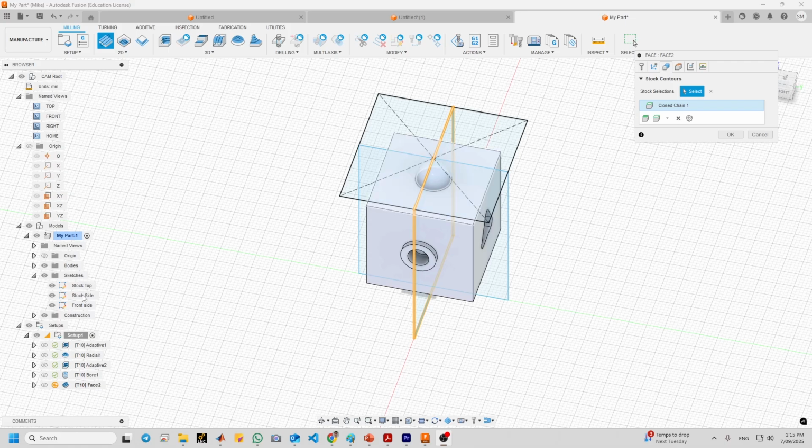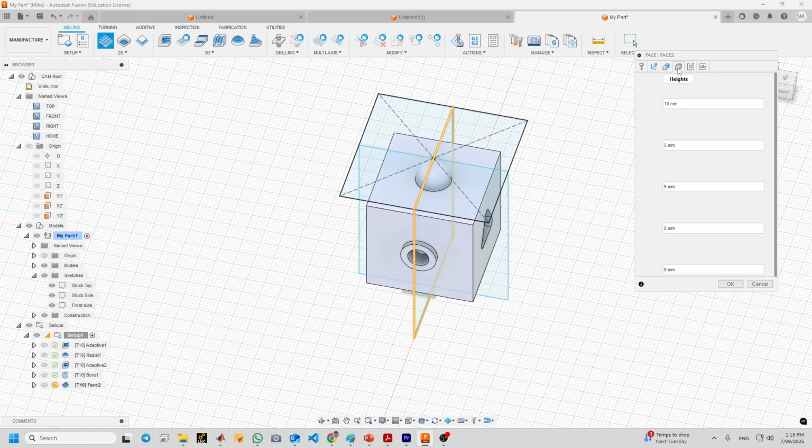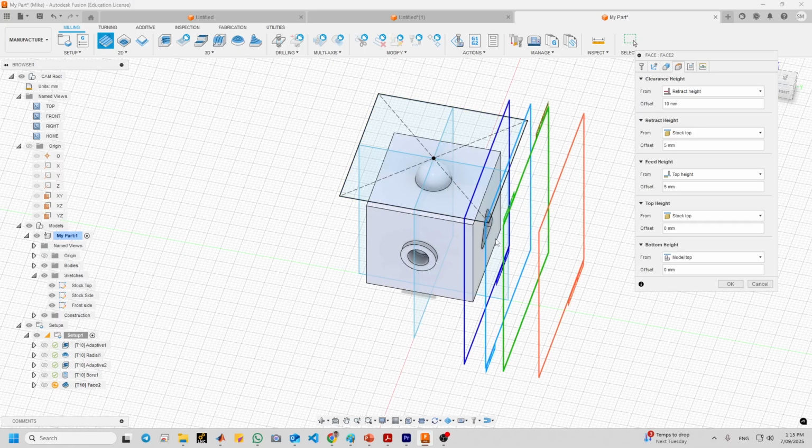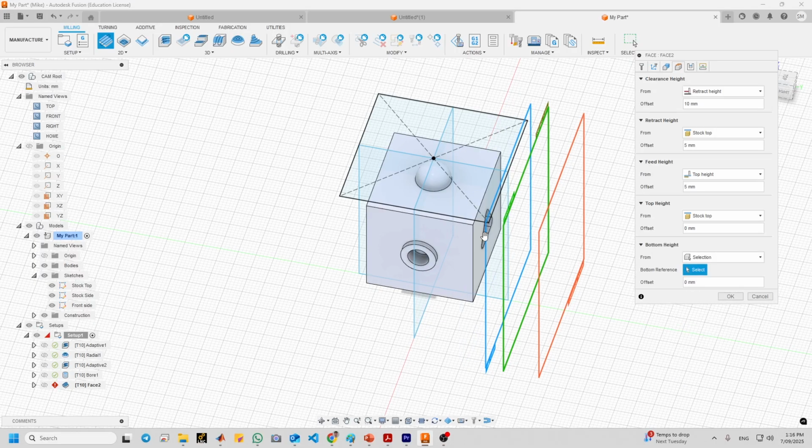Some people might ask, why didn't you select it from here? It would be the same, but do not select this side, okay? Now you selected two items. So we select this side, we go to the heights now, and we change the bottom height to selection, and we select this surface.